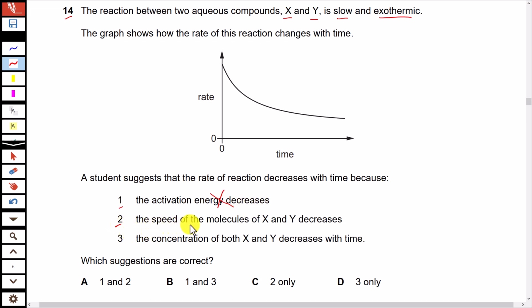Statement 2. Speed of the molecules of X and Y decreases. No, the speed is not influenced by time. Speed increases when temperature is increased. That is also incorrect. Statement 3. The concentration of both X and Y decreases with time. Yes, as the time progresses, X and Y react together, their concentration is decreased, and once the concentration is decreased, the rate of reaction also decreases. That statement is correct. So the right option is statement 3 only.